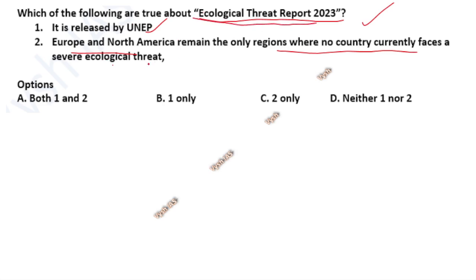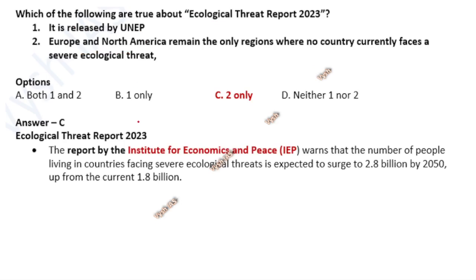Because I taught you UNEP, now you will think this is also UNEP, but that is wrong. This is not published by UNEP. It is published by the Institute for Economics and Peace, and it warns that the number of people living in countries facing a lot of ecological threat is increasing year by year. But the second statement according to the report is correct: Europe and North America don't have a severe ecological threat. They have a classification of what is ecological threat and what is severe ecological threat. Based on that, North America and Europe don't have a severe environmental threat.